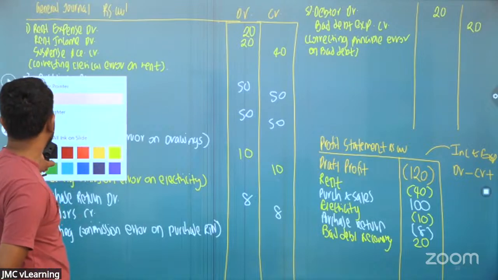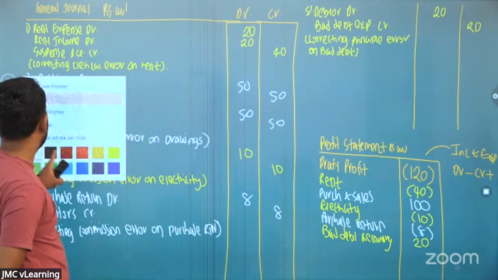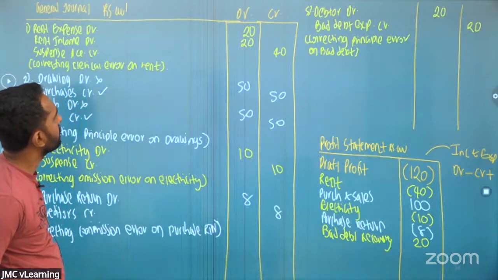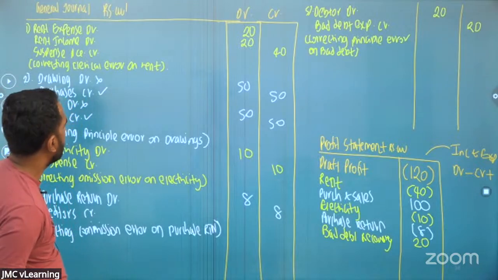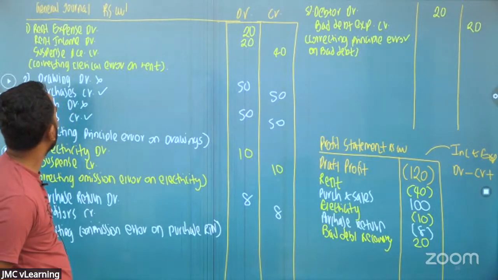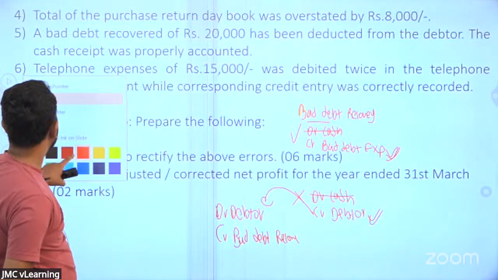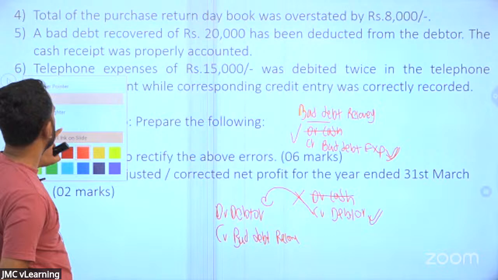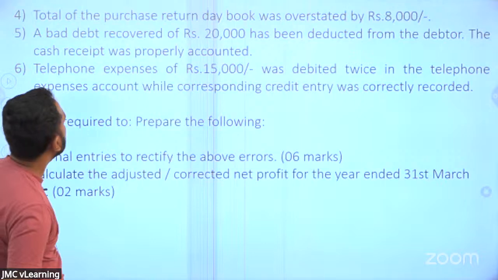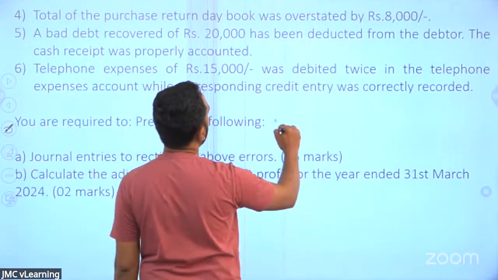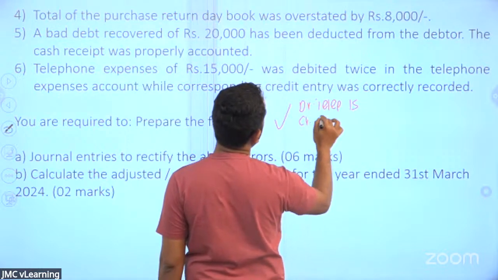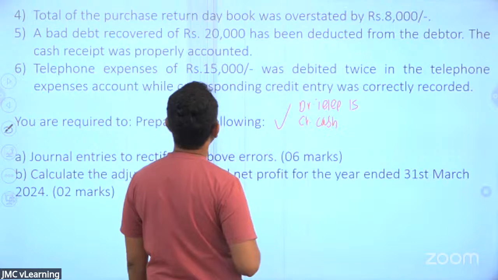Last one, we have come to the last part of the discussion on this correction of errors. Right. The sixth item. Okay, look at the sixth item, Lamai. Telephone expenses 15,000 debited twice in the telephone expense account. Right. What is the correct entry for a telephone? Debited to telephone 15, credited to cash. That is the correct entry.